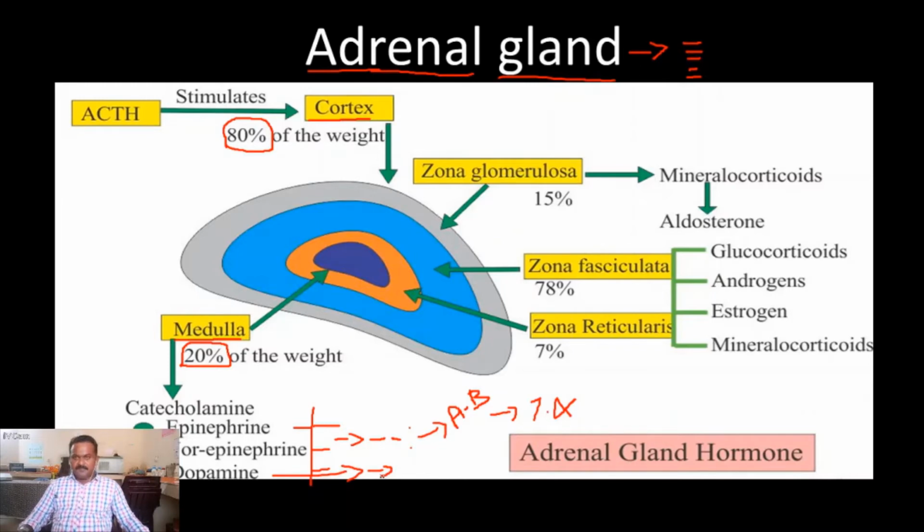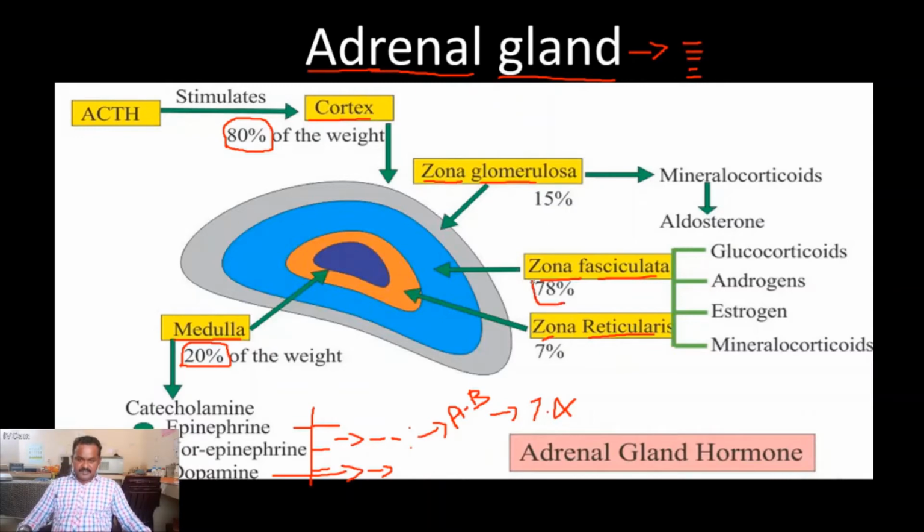Okay. The second part is called the adrenal cortex. The adrenal cortex is classified into three parts: zona glomerulosa, zona fasciculata, and zona reticularis. These are the major parts present in the adrenal cortex.